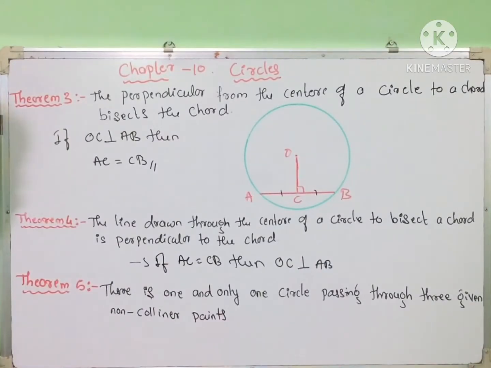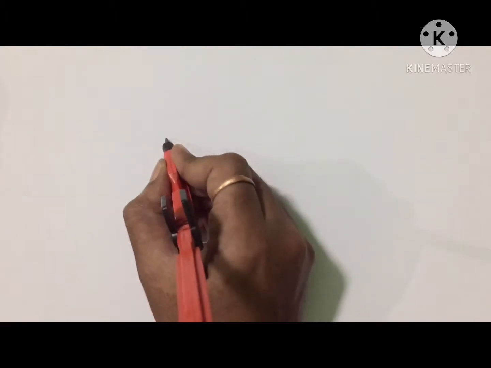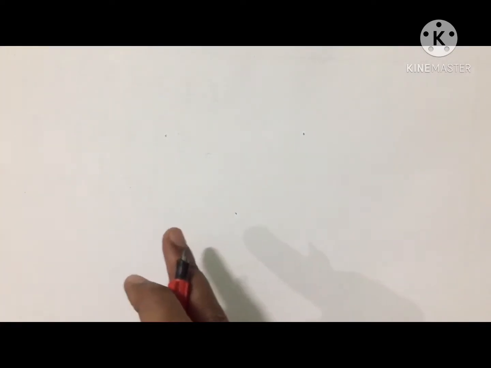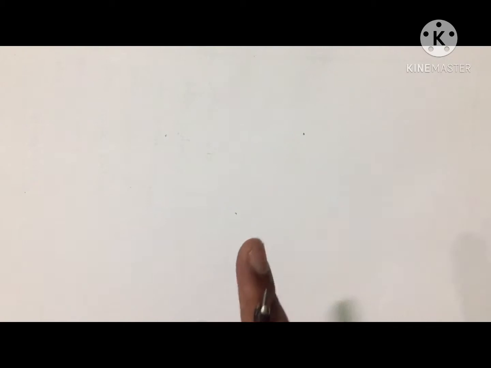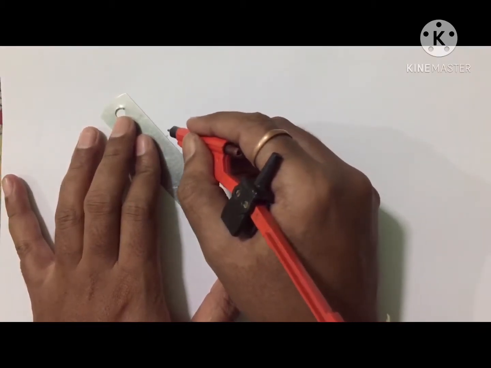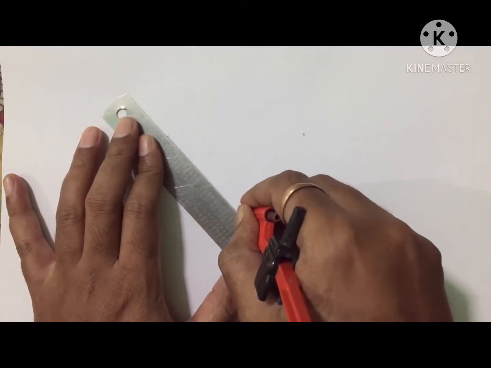There is one and only one circle passing through three given non-collinear points. So with three non-collinear points, only one circle we can draw. So we will take here three non-collinear points. These three are non-collinear points, right? So in these three non-collinear points, only one circle we can draw here. So how is it? See here. First I will join these three points.